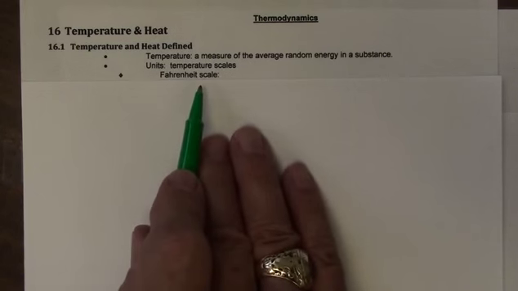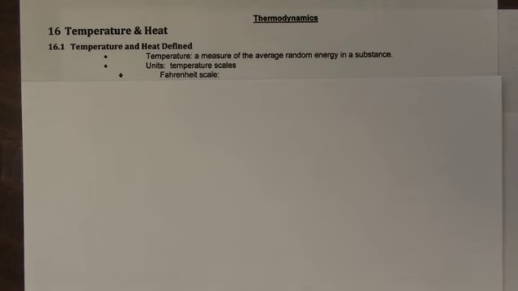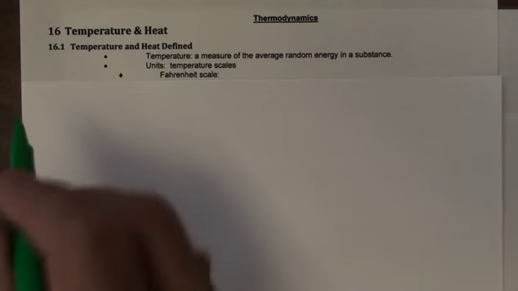First of these is the Fahrenheit scale. Now, in the Fahrenheit scale, many of you recall that 32 degrees Fahrenheit is freezing water in the English system, and 212 is boiling.